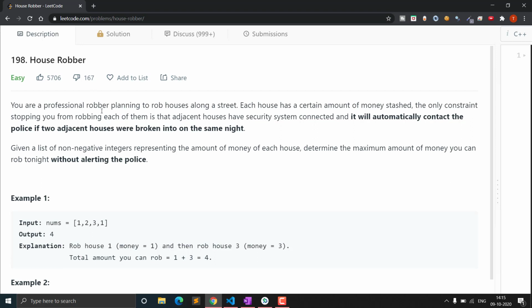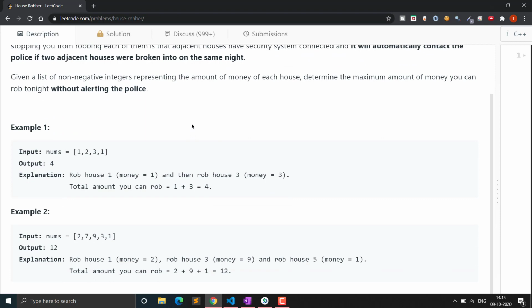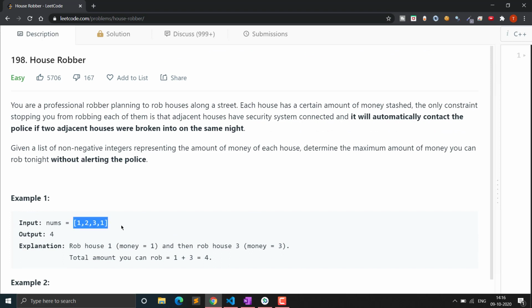You are a professional robber planning to rob the houses along a street. Each house has a certain amount of money stashed. The only constraint stopping you from robbing each of them is that adjacent houses have a security system connected, and it automatically contacts the police if two adjacent houses are broken into the same night. So I will explain what the statement means. We have a robber and these are the houses, and they have some amount of money that the robber can rob. We have to maximize the amount of money that the robber can rob.